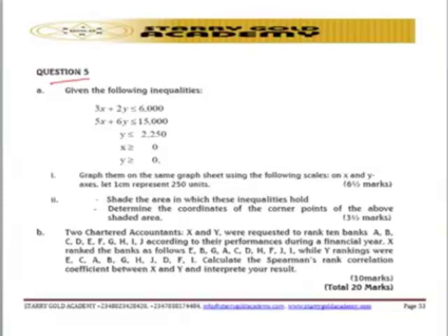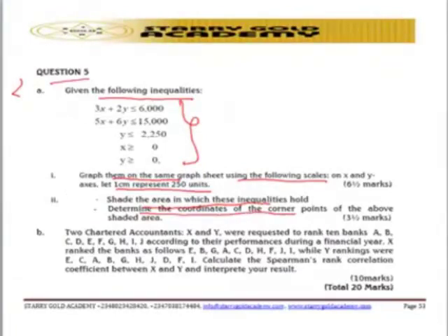Let's move to question number 5. Let's look at what the question is trying to point out and where it is coming from. So question number 5, they said what? 5A, they said given the following inequality, you are expected to graph them on the same graph sheet using the following scale on the X and Y axis. Let 1 centimeter represent 250 units, and 2 centimeters represent 500 units. Shade the area in which this inequality holds. Determine the coordinates of the corner points of the above shaded area. That is question number 5A.